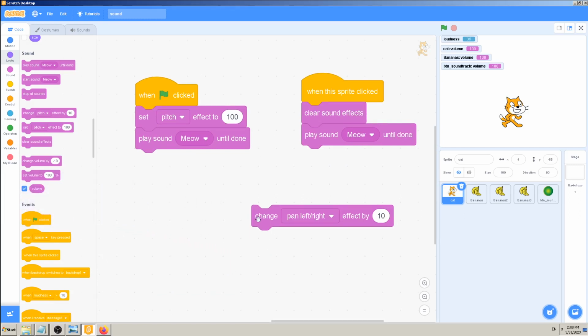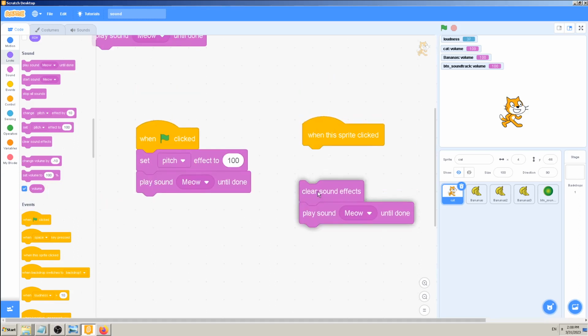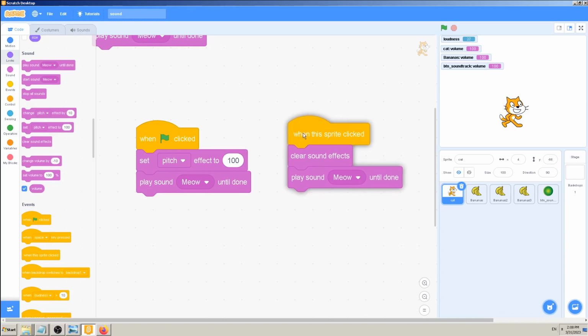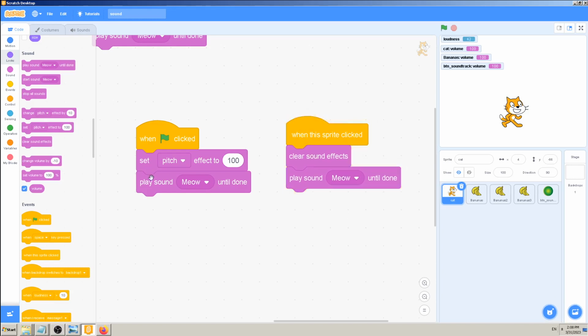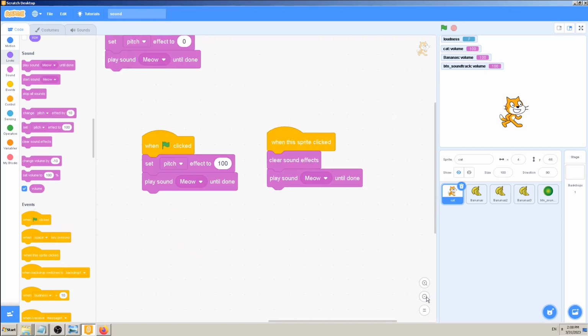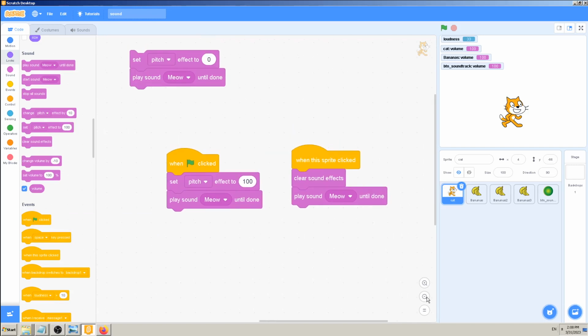So to avoid all of that confusion, it's easiest to use clear sound effects, and that will delete all of those pitch or pan left right effects which we have added before. So you use it to go back to the original sound.